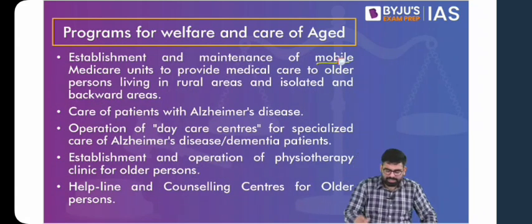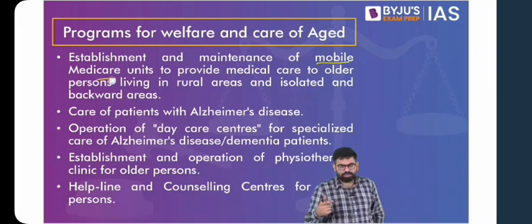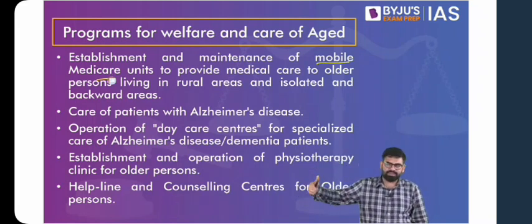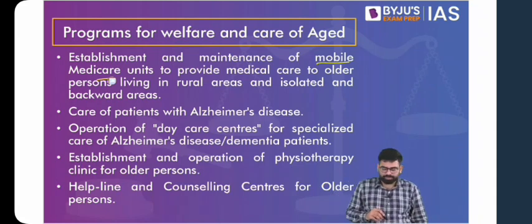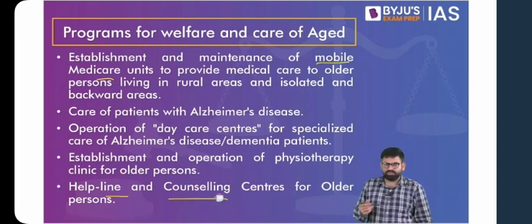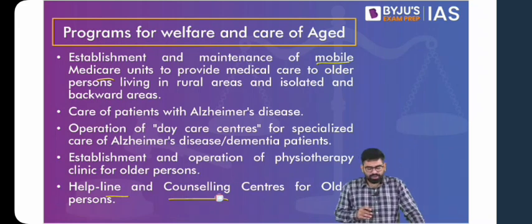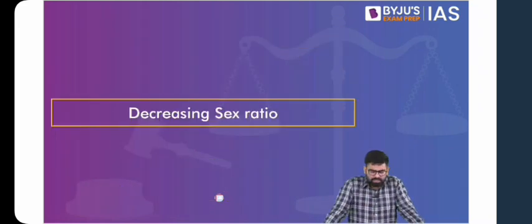Then we can talk about mobile healthcare facilities. For instance, someone living in a remote area, they have a restriction on mobility. So rather than them going to another area for getting healthcare facilities, why not provide them at the place where they belong? And with respect to helpline and counseling centers, because we have seen that emotional problem or loneliness also becomes an aspect in elderly life. So why not fix those? So these can be a few suggestions. You can just go through them quickly.